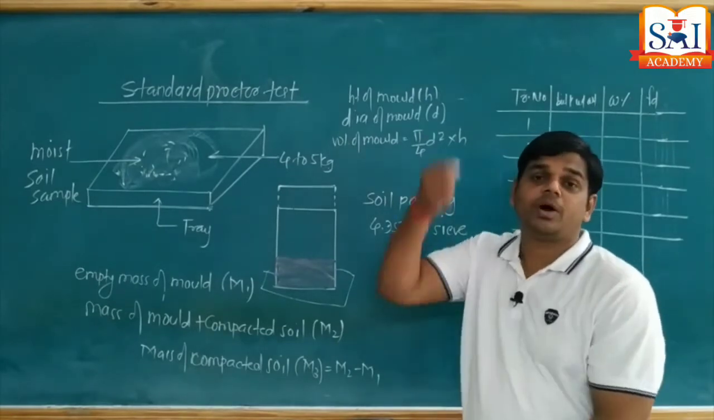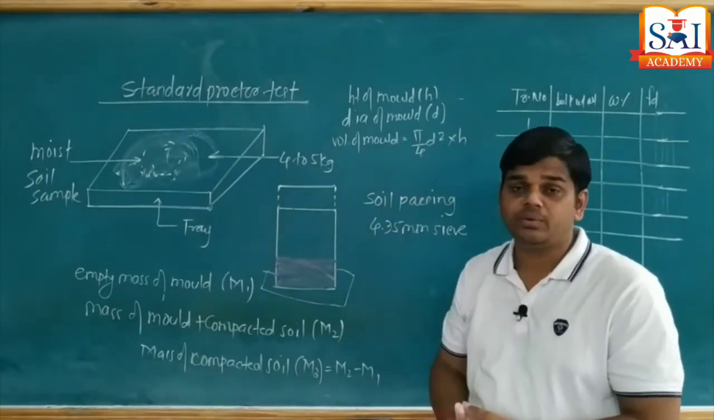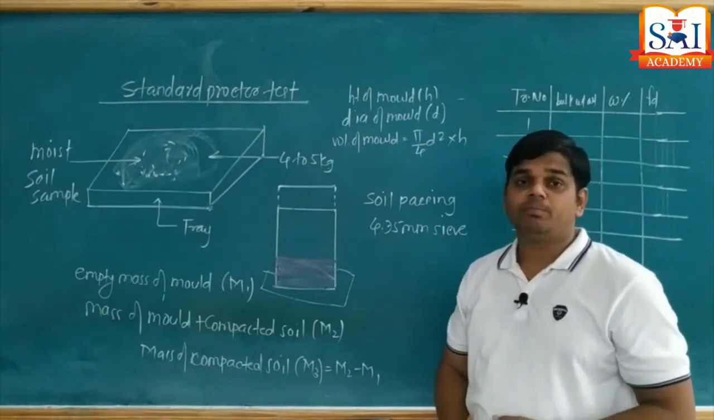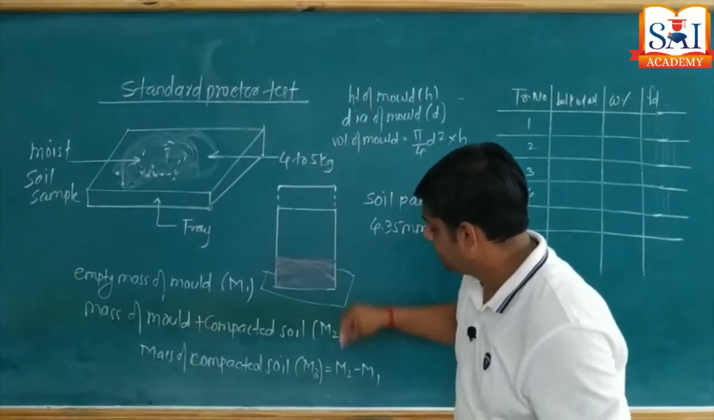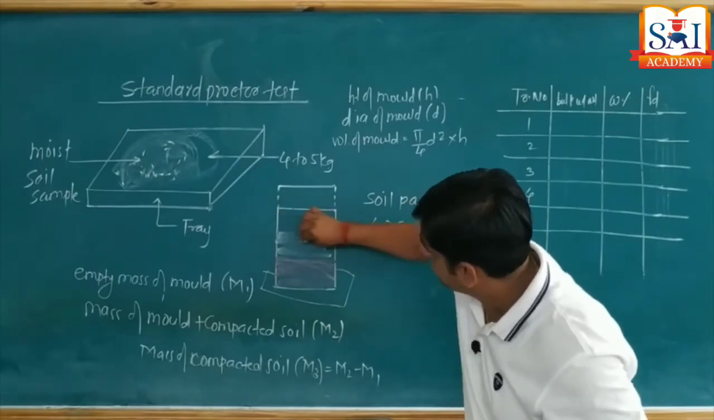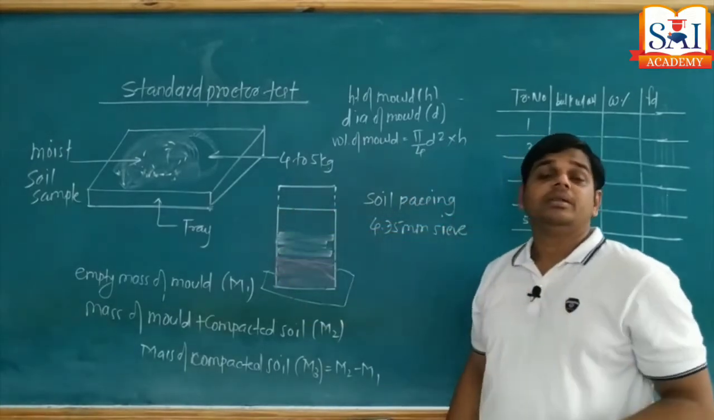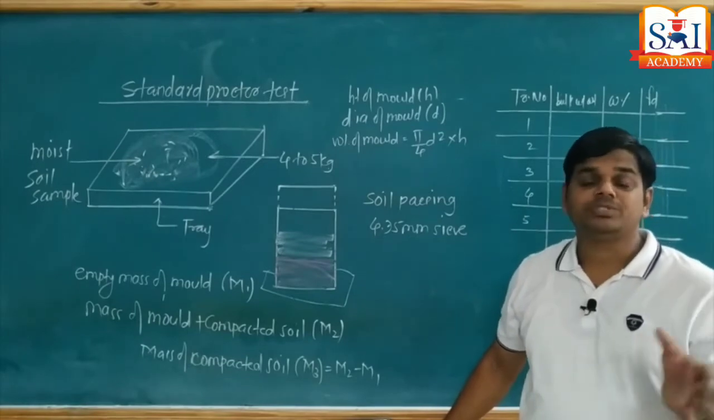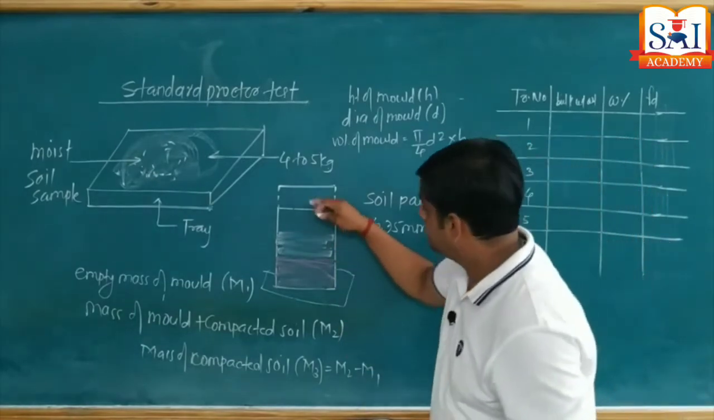We have to count the number of blows. When it comes exactly to 25, stop the application of blows. Now the first layer is compacted. Now again fill the soil as a second layer in the mold, and again apply 25 blows using the standard rammer. Then fill the third layer.